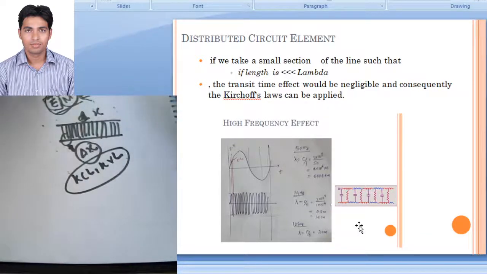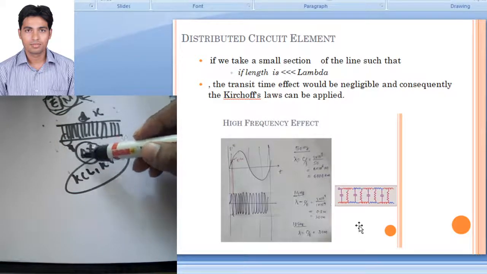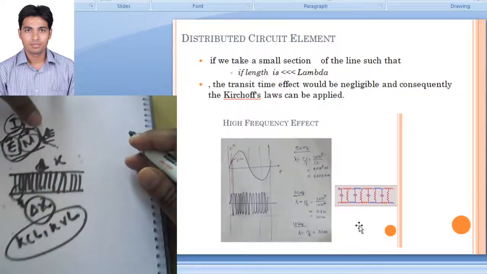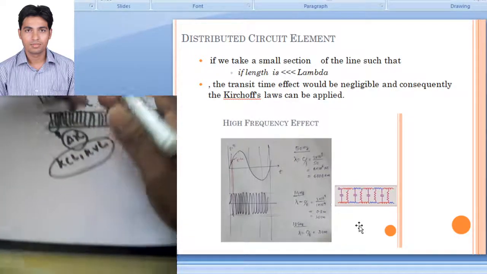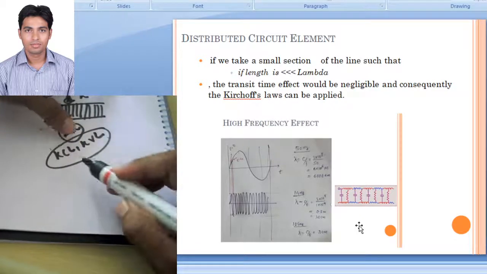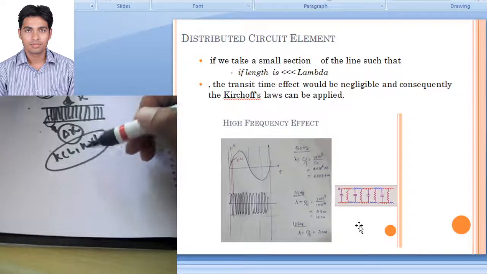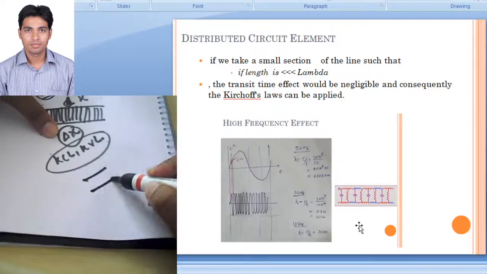So we are assuming that we are taking a very small portion of a transmission line, that is delta x. From this delta x we will now model the transmission line. So this small portion will be a 2 conductor.